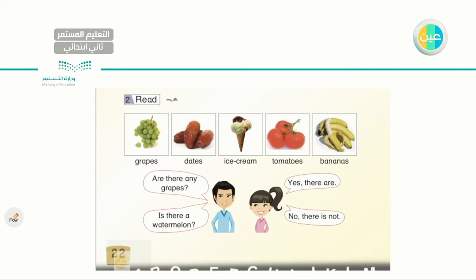Are there any grapes? Yes, there are. Is there a watermelon? No, there isn't. Let's read it one more time. Are there any grapes? Yes, there are. Is there a watermelon? No, there isn't. Very good, very good. Let's go to the next page.